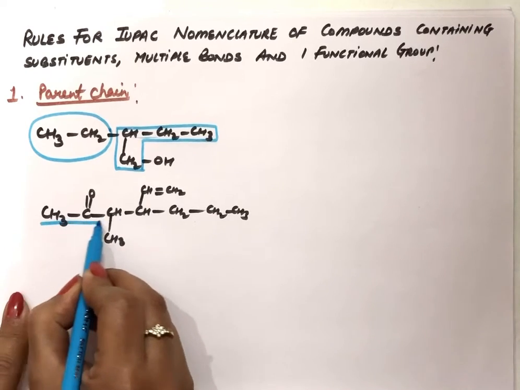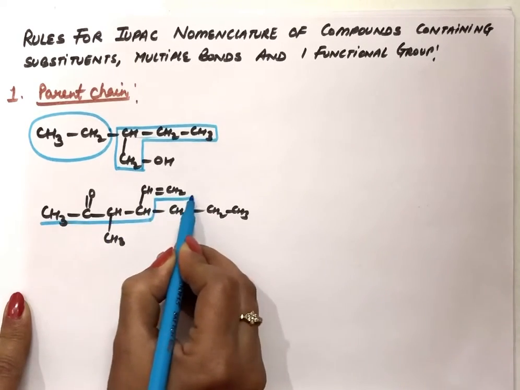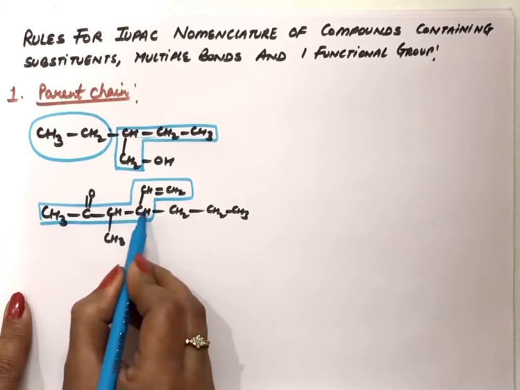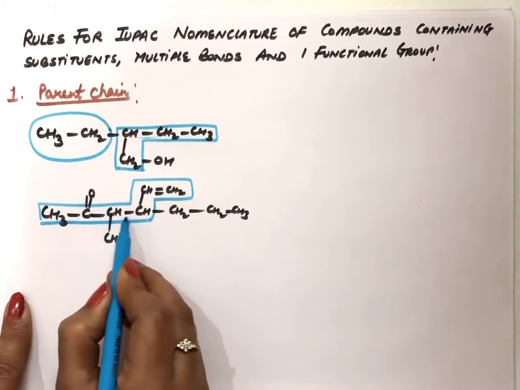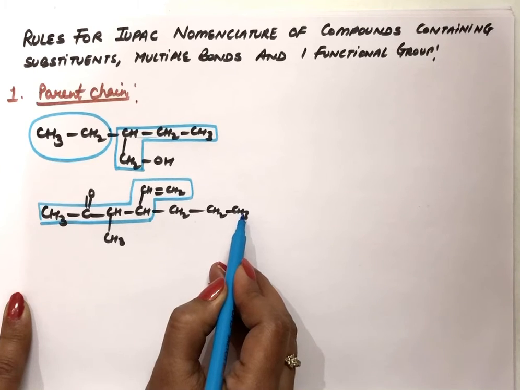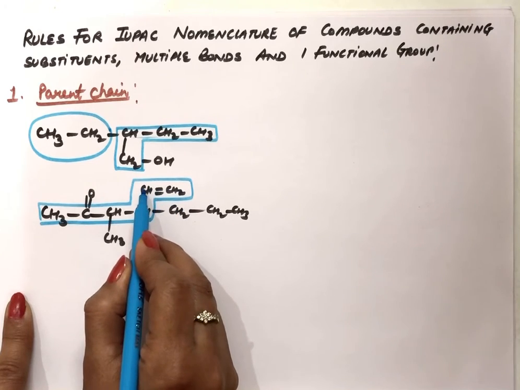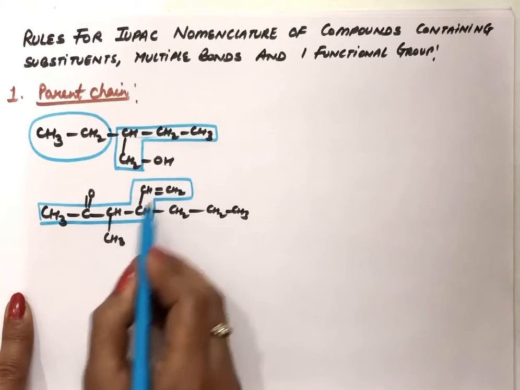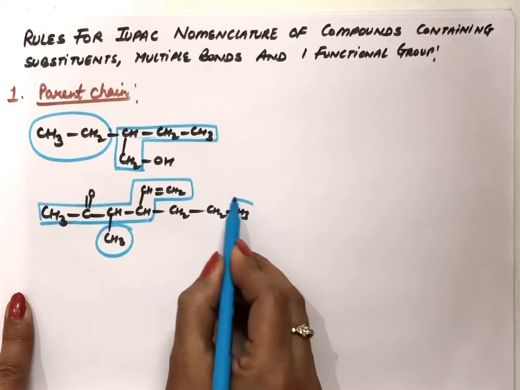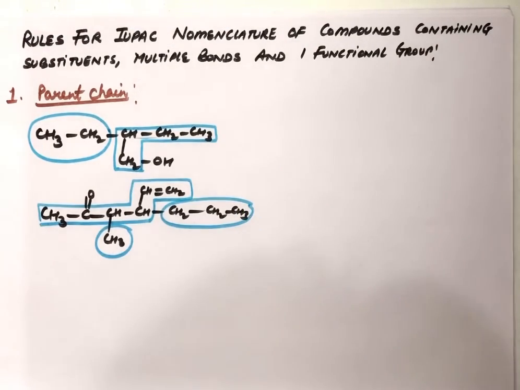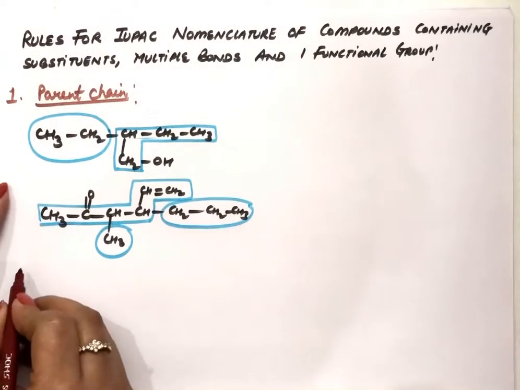So if we want all these, then this should be the parent chain. This has 6 carbon atoms, but if we take the straight chain there will be 7 carbon atoms, but then we will miss these carbon atoms which contain a multiple bond. It is a must to have these carbon atoms. That means this is the parent chain. This part and this part not coming in the parent chain will become the substituents. So this is the first rule, how we have to choose the parent chain.